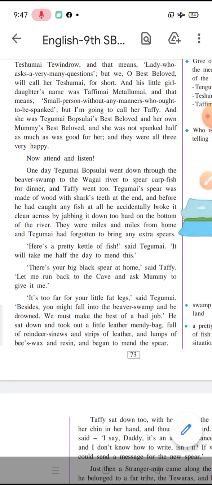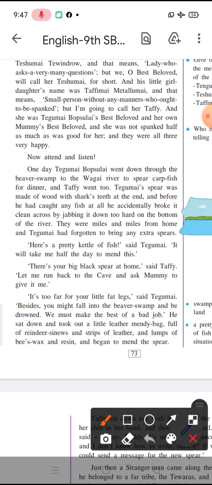Here we can see the word jabbing. Jabbing means poking roughly and quickly. As soon as he saw the fish was not going to stay there, he had to do it very quickly. So he immediately took his spear to hit the fish, but the fish escaped and his spear touched the bottom of the river very hard and it broke.